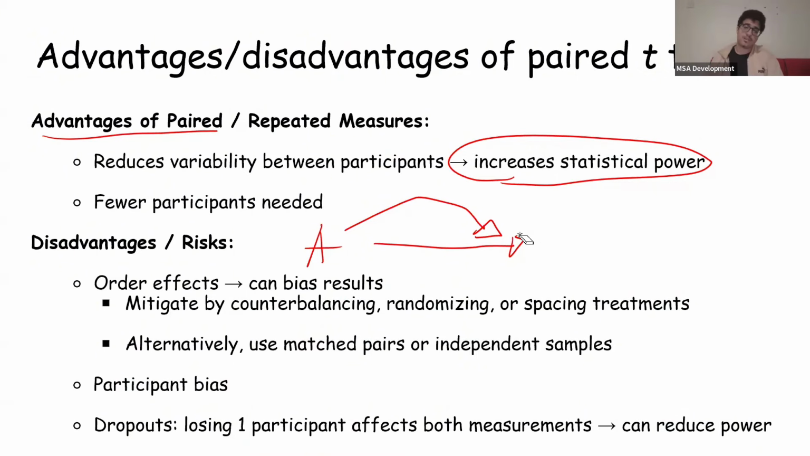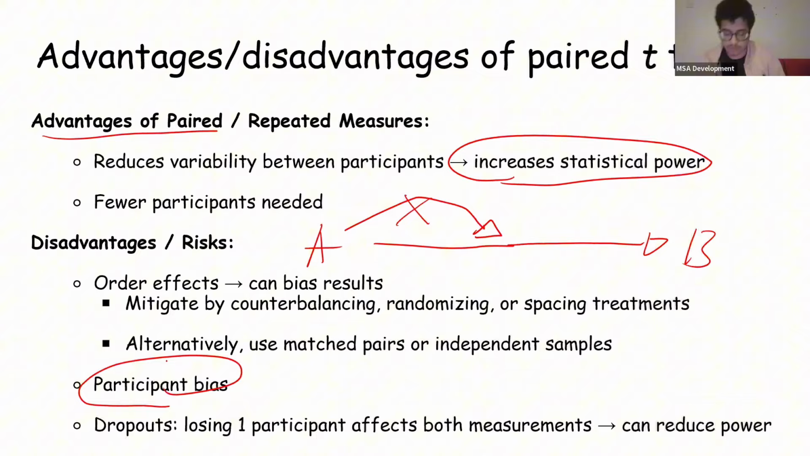For example, you could give the guy the drug way later on so that drug A has no effect. Alternatively, this might be better: just use matched pairs or independent samples so that you're using different people and drug A doesn't affect the outcomes of drug B. There's also participant bias.